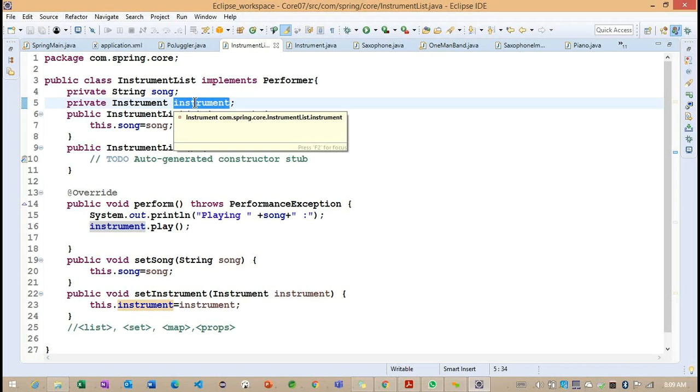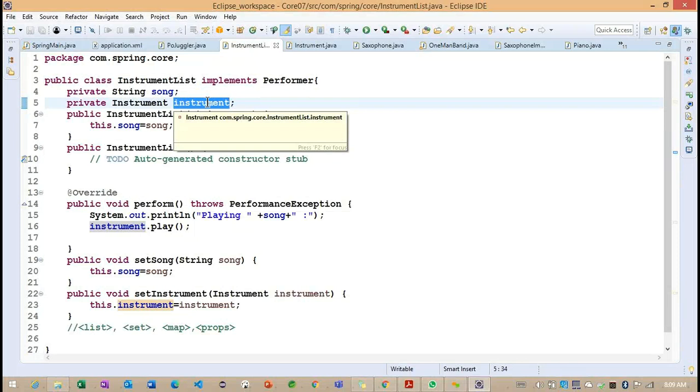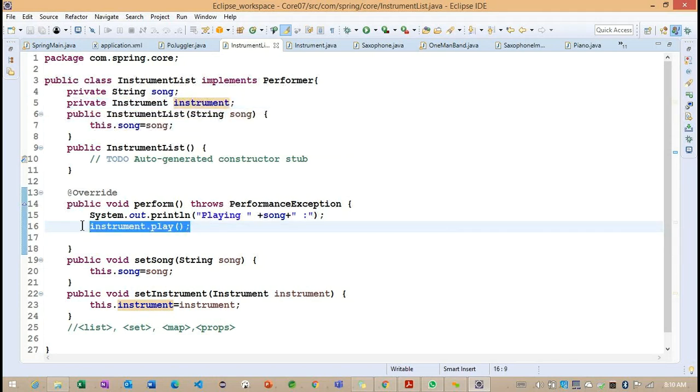Based on the by name auto wiring concept, the dependent bean for this instrumentalist is injected automatically. The object is created and made available to the instrumentalist class. With the help of this instrument, we can call the play method without adding an explicit property tag or constructor tag.